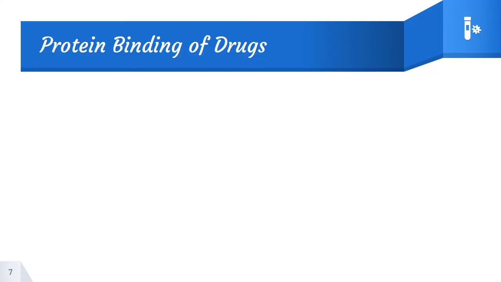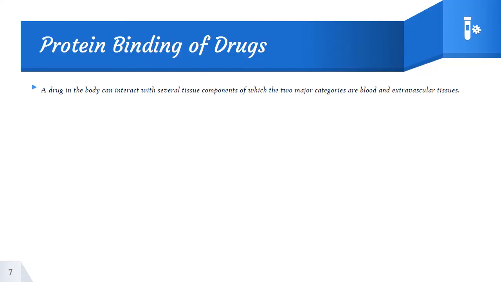Protein binding of drugs. Let's discuss it first. So what is protein binding of drugs? A drug in the body can interact with several tissue components, of which there are two major categories: blood as well as extravascular tissue. There is no limitation to the drug; it can bind to any components toward its affinity. It majorly shows binding with some of the components present in blood and extravascular tissues. The interacting molecules are generally macromolecules such as protein, DNA, or adipose tissue.